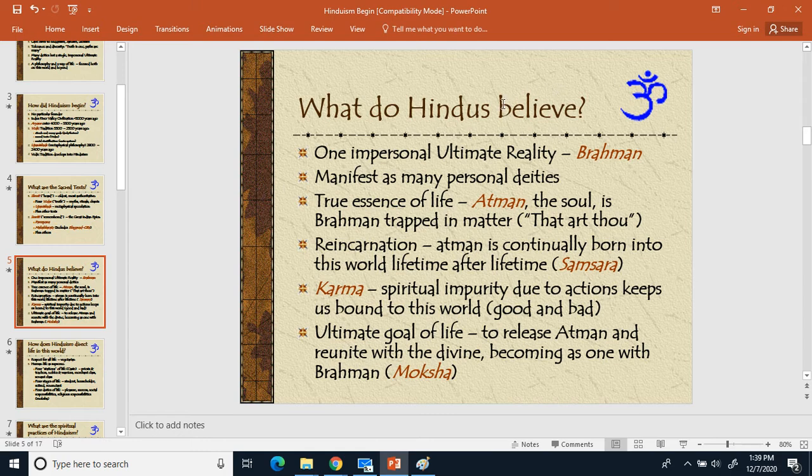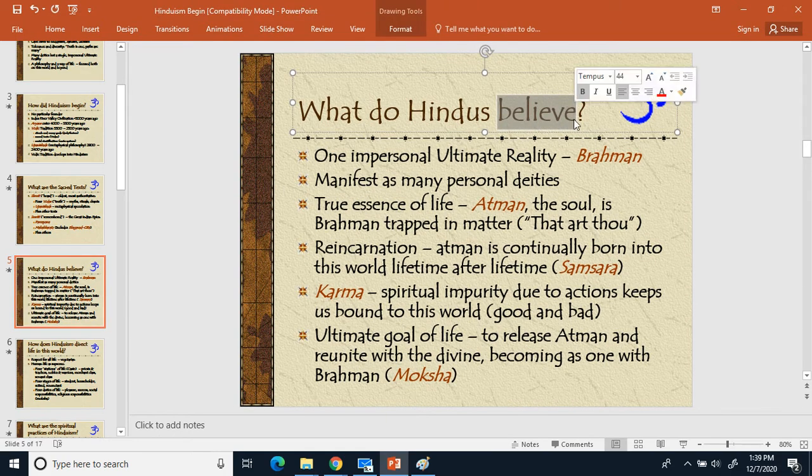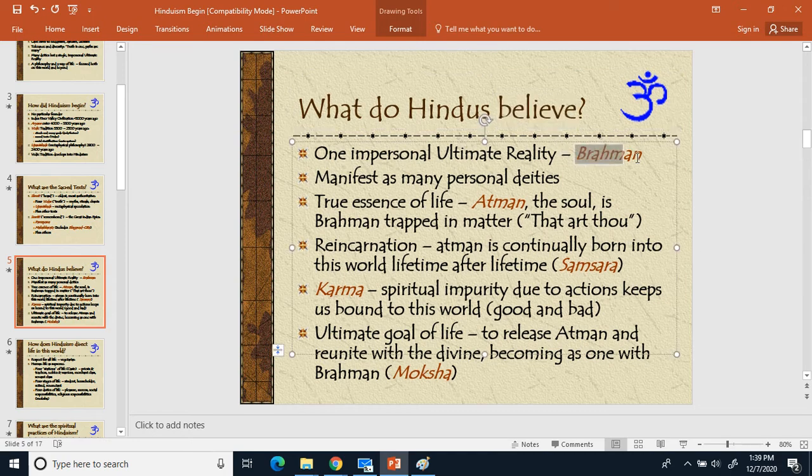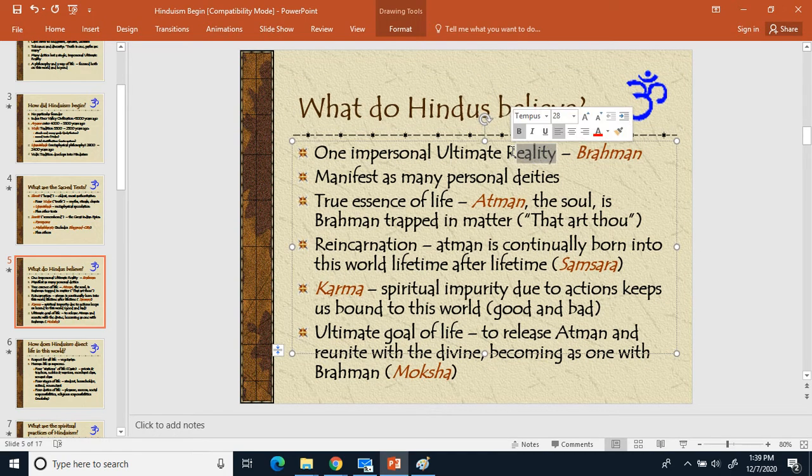All right. What do Hindus believe? Let's make a bullet and write down the word believe. Well, they believe there's one ultimate God, and the ultimate God is called Brahman. That's their ultimate God. Go ahead and make a 1 and write down ultimate God, Brahman. So Brahman is the ultimate God in Hinduism.